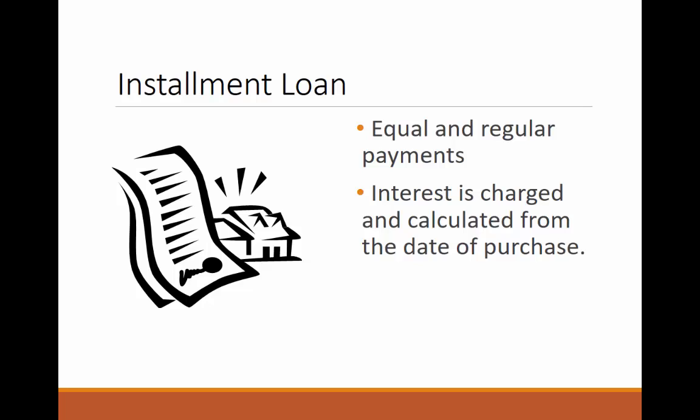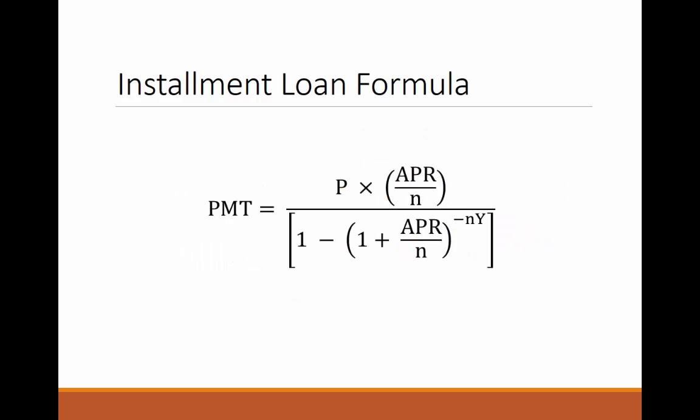Installment loans gradually pay down the loan principal while the payments remain the same. Therefore, the following two features will always apply to installment loans. The interest due each month gradually decreases, and the amount paid towards the principal each month gradually increases. The installment loan formula, or the equal loan repayment formula with interest, is shown here.